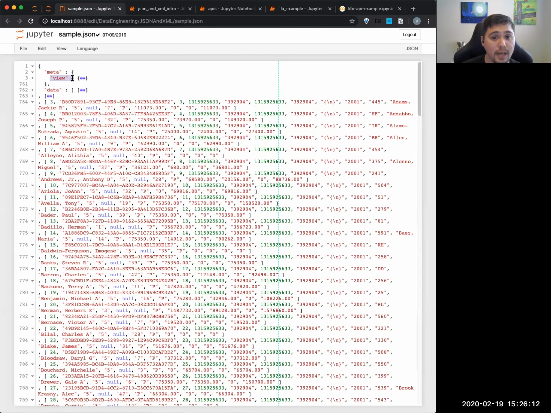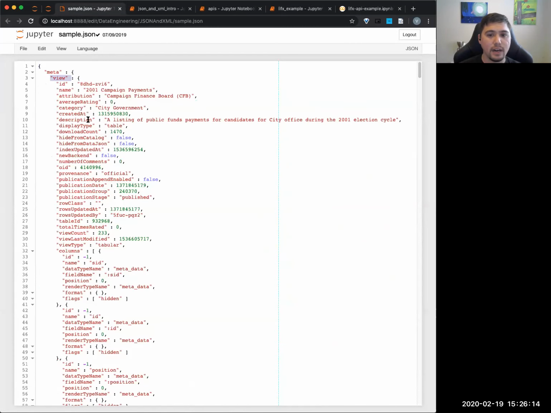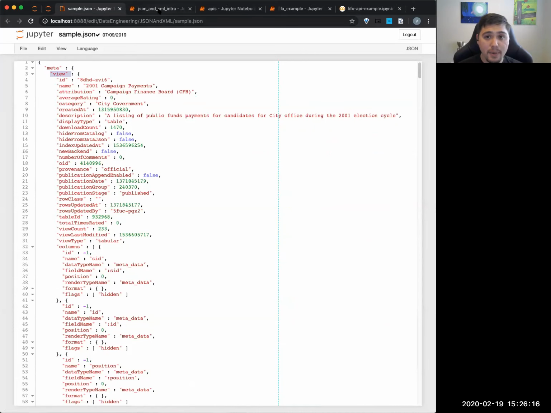In this case, this meta key will point to another object or dictionary in Python speak. And you can see there's only one element in here. So you can kind of navigate through here. There's a whole bunch of information. A big reason why JSON's really useful and important is it's very flexible. You can define whatever you want. There doesn't have to be a strict structure in how you do JSON, as long as you follow the basic rules, like if you imagine how you make a dictionary, how you make a list. As long as those rules are followed, it's completely valid JSON.